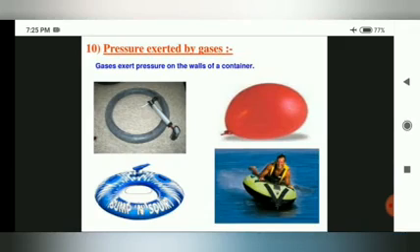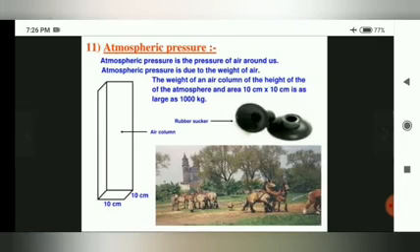Pressure exerted by gases. Here we can see the tube which we are going to fill with gas. There is a balloon, and this is a tube which we use in the swimming pool, and a man is already trying to sit on that tube. These are examples of gases exerting pressure on the walls of a container.